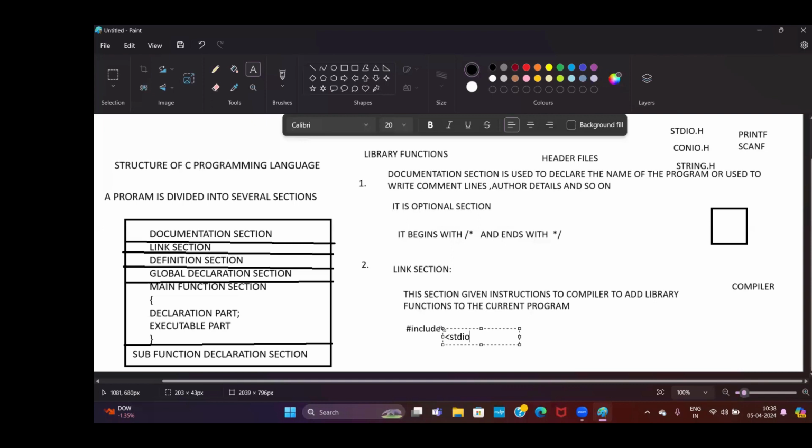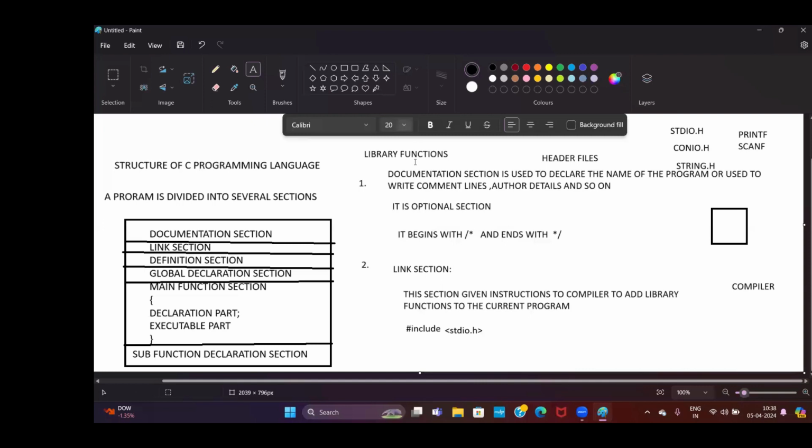stdio.h. Here we are giving instructions to the compiler to add library functions or header files to our current program. Whenever you want to access library functions in our program, you must give instructions to the compiler. For compiler instructions, which section do you have to use? The link section.